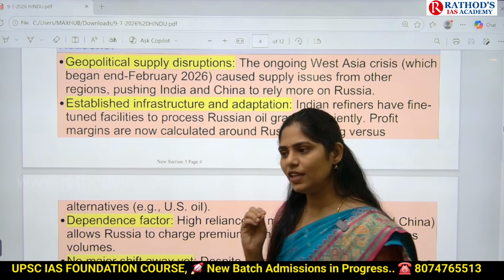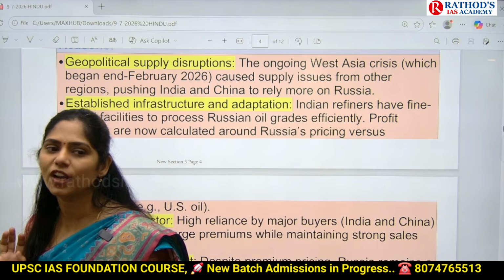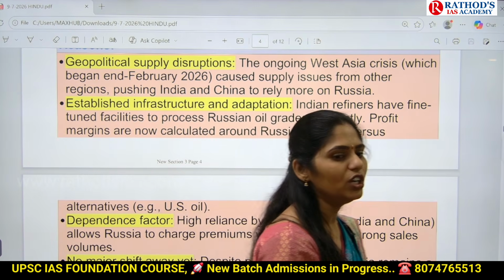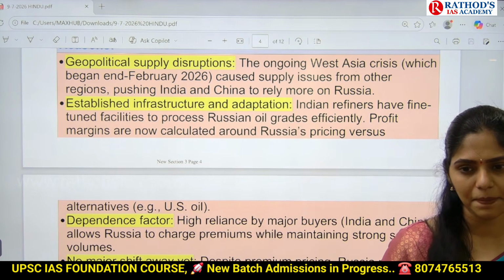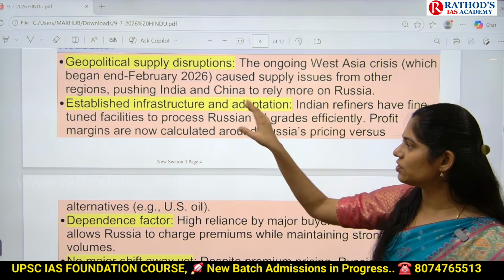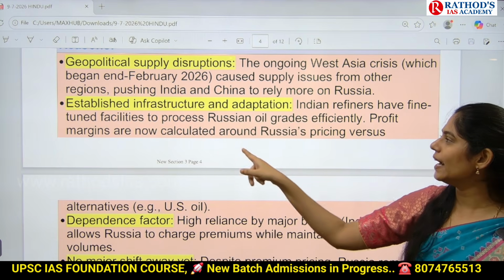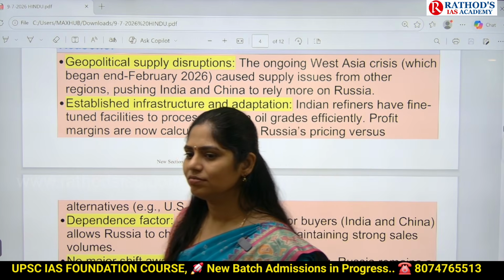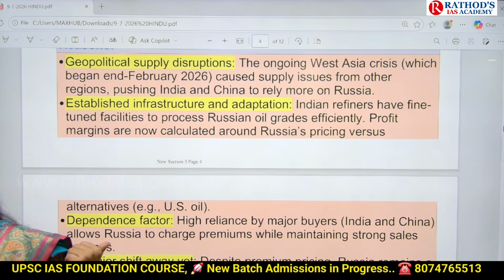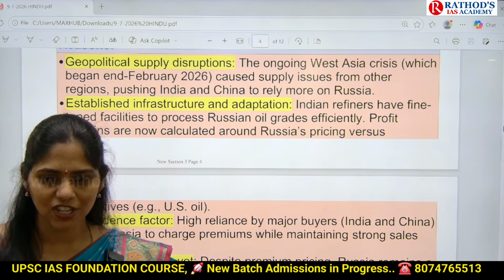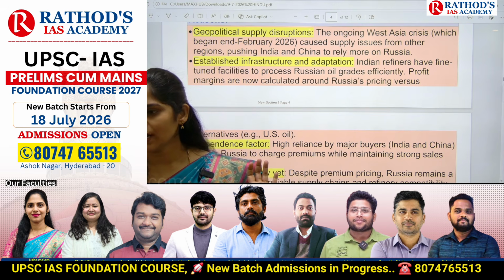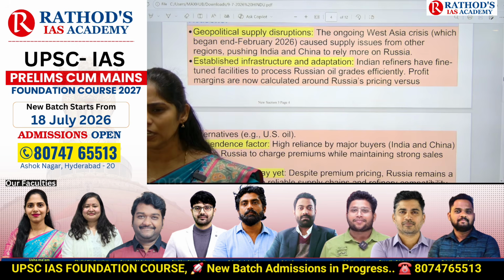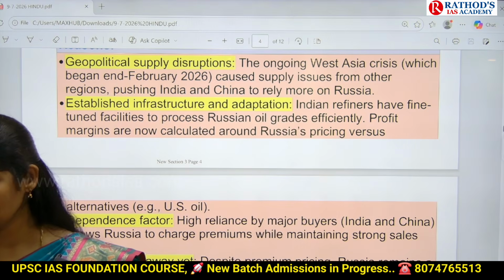Thickness. And there is also a high amount of sulfur in this Venezuelan oil. But the oil refineries present in India don't have that much technology to clean this sulfur from the oil. So the infrastructure in our oil refineries is already adapted to Russian oil. Even though Russia is selling oil at a higher price, we have to use it. Why? Because upgrading our technology and infrastructure will be very costly for refineries, and we cannot change the entire infrastructure overnight or within 10 or 15 days, right?